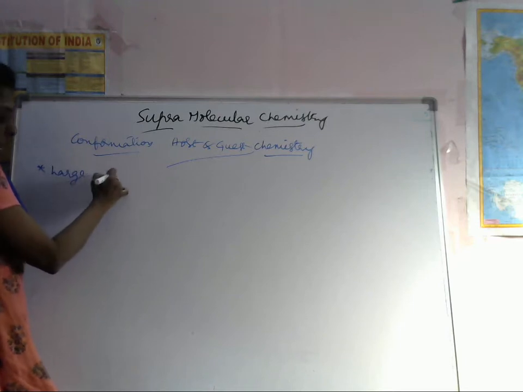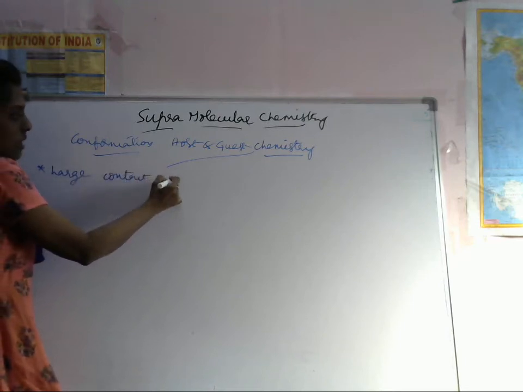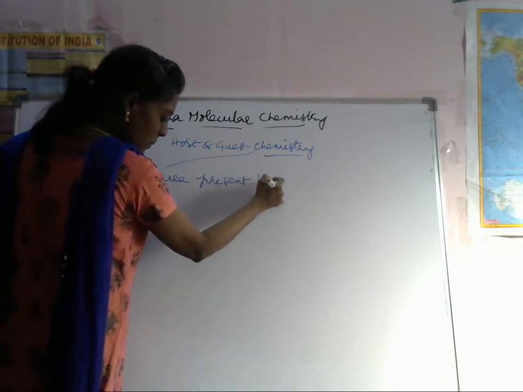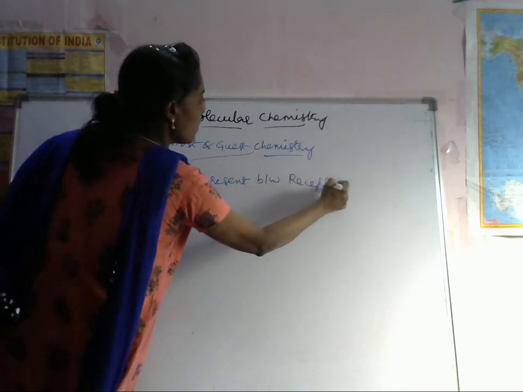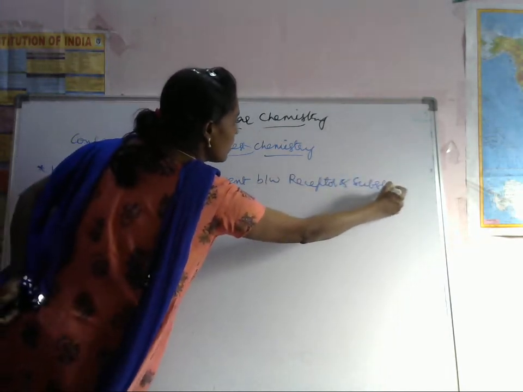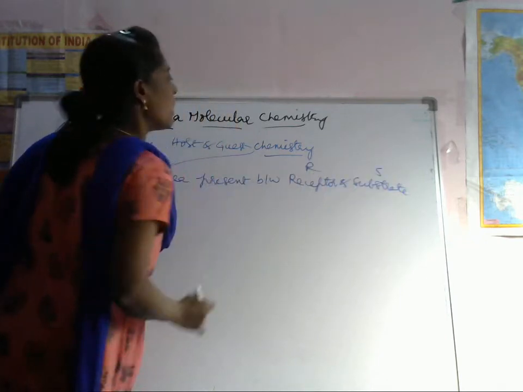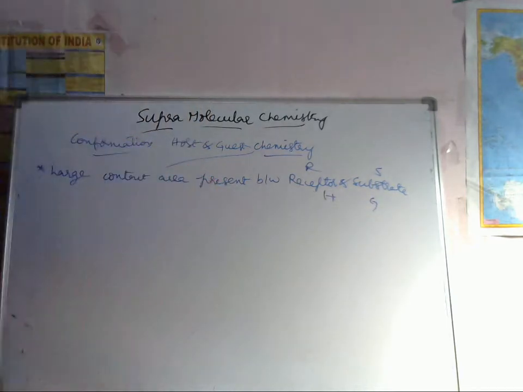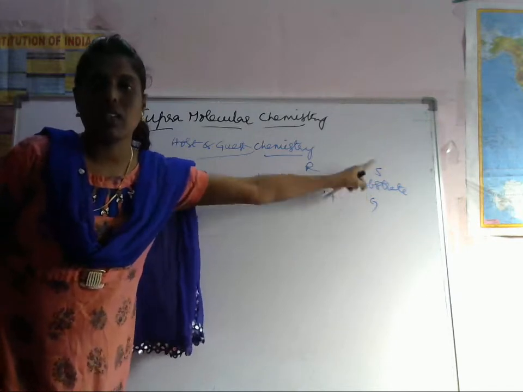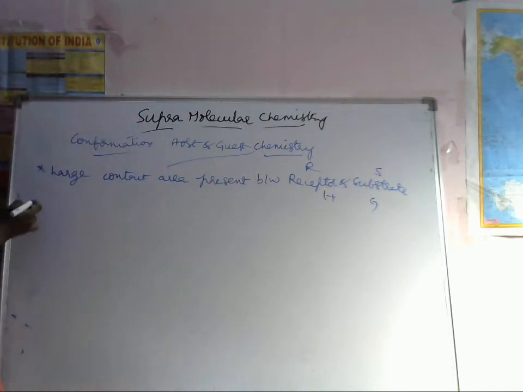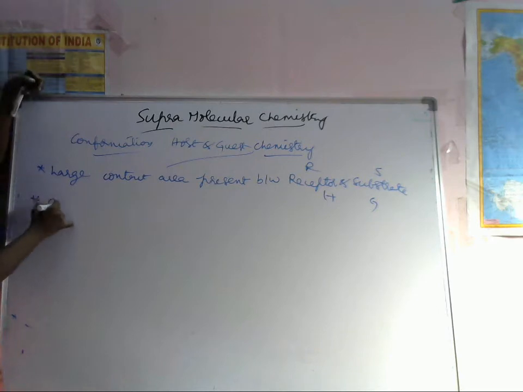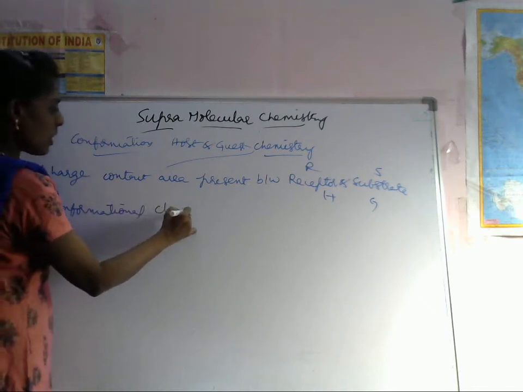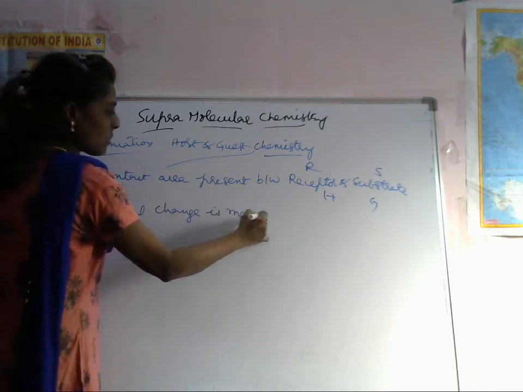Here, large contact area. What is this? Large contact area present between receptor and substrate. We can call it R and S, and this is nothing but host and guest. The receptor is a host, and the substrate molecule acts as a guest. So in this, conformational change is maximum in the case of the receptor.